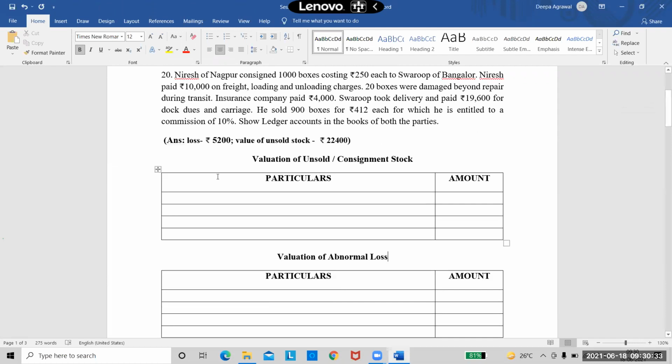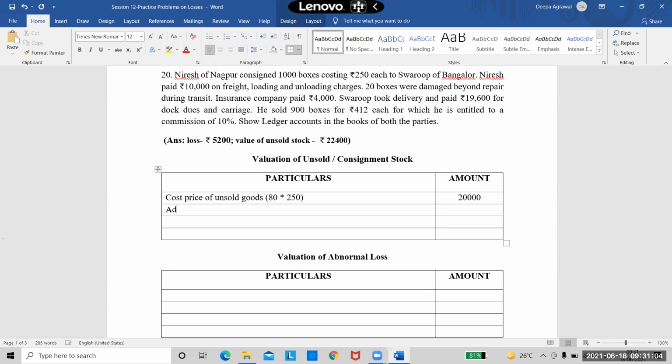We all know how it is done, right? We have been doing so many problems on this. So start with this. I'll take it as cost price of unsold goods. Unsold goods is 80 units and the cost price of each unit is 250. So tell me the value. 80 units at 250. Quickly. 20,000. So that is the cost price.